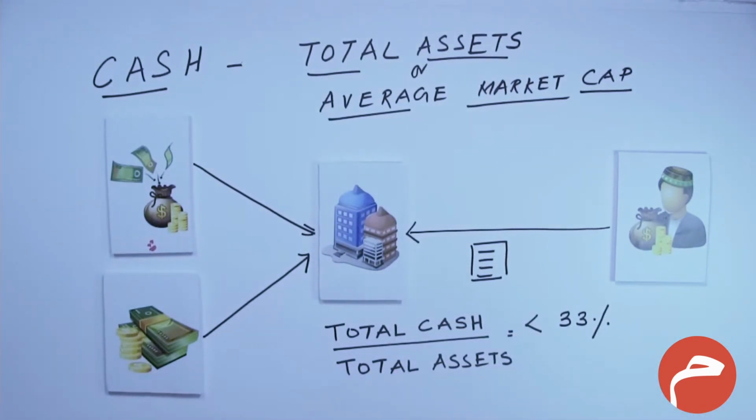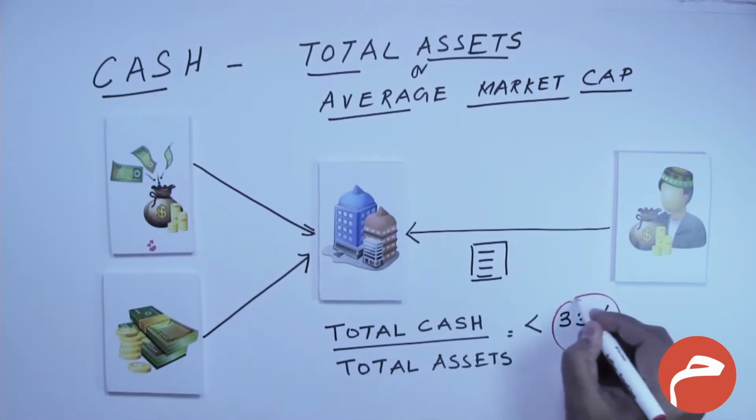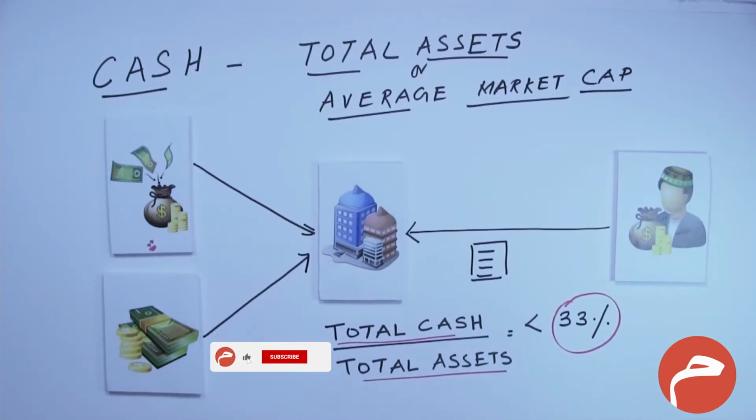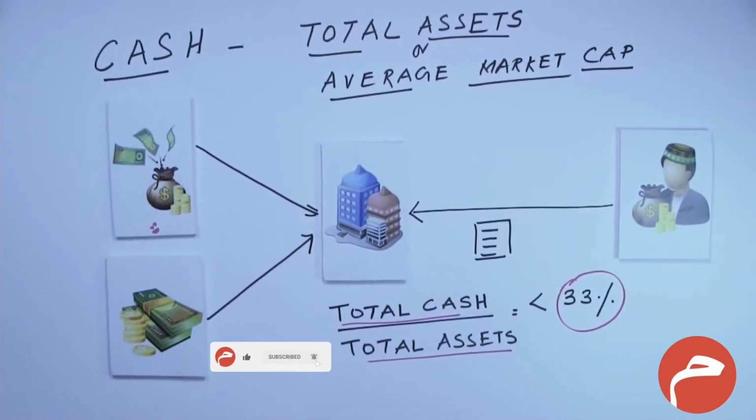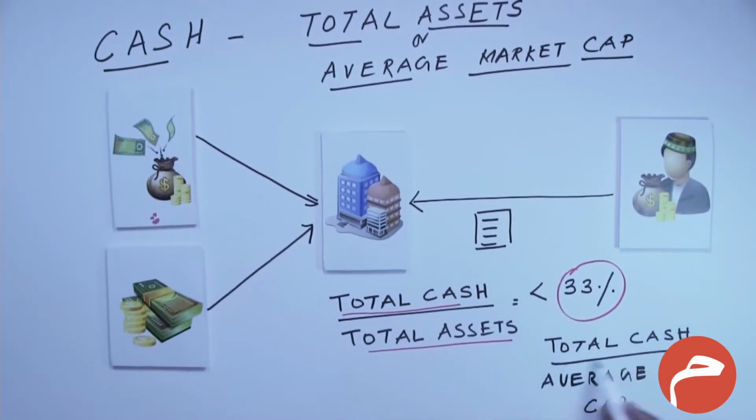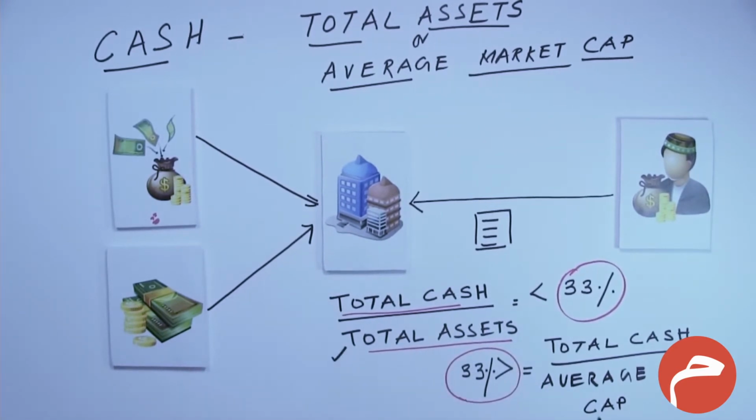So this is an important thing we have to understand: the 33% part, the total cash divided by the total assets. Now, if we are taking the parameter not as the total assets but, for example, the total cash divided by the average market cap, again this has to be less than 33%. So in both scenarios, whether we use assets or the average market cap, the striking point is that it has to be less than 33%.